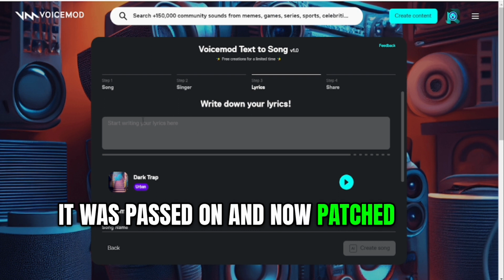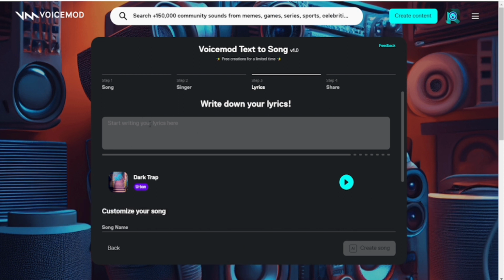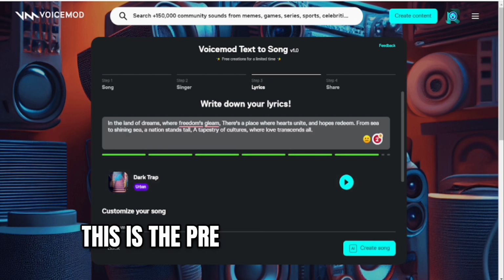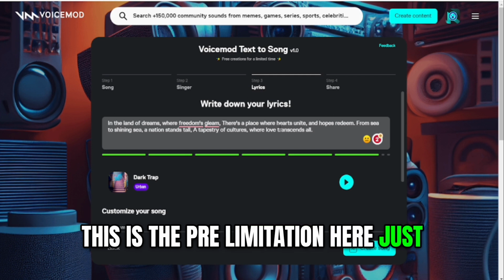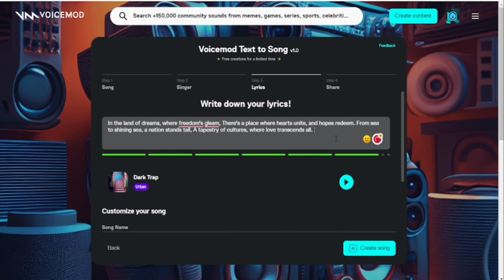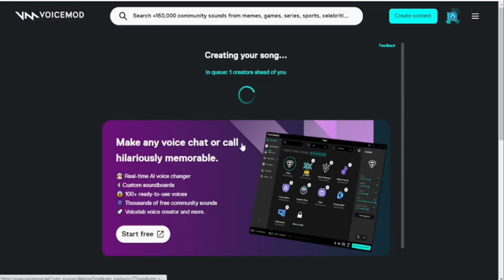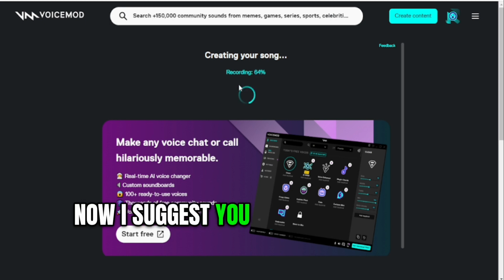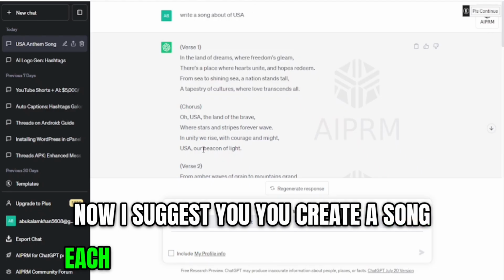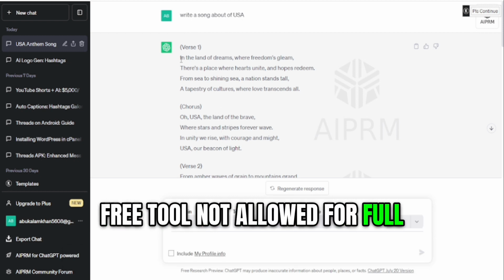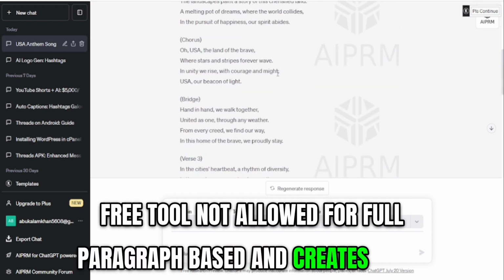Now paste the ChatGPT created paragraph just here. This is free, so there is a limitation here. Just drag and drop, then I press the enter button. Then click create song. Now I suggest you create a song paragraph by paragraph, because it's a free tool and not allowed to paste the full paragraph and create the song.